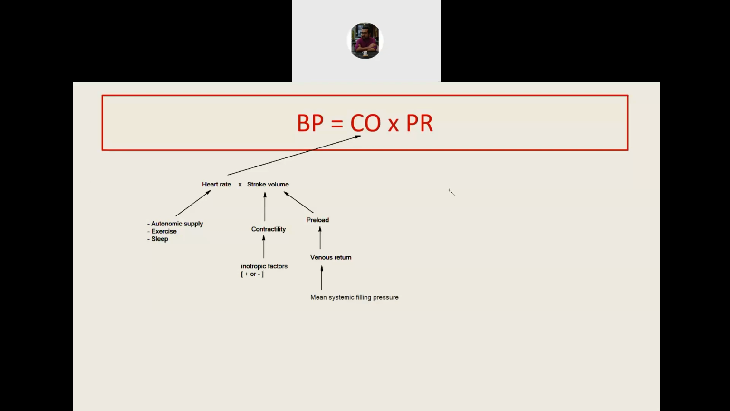Now, peripheral resistance primarily depends on the radius of the vessel. It also depends on the viscosity of blood, but let's assume that the viscosity remains within a range in physiological condition. So it mostly depends on the vascular radius. And maximum amount of the resistance is in the bed of the arterioles. And the vascular radius again can be controlled by vasoconstrictors and vasodilators.